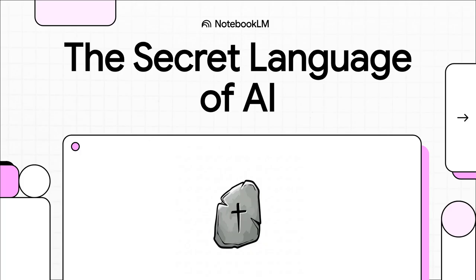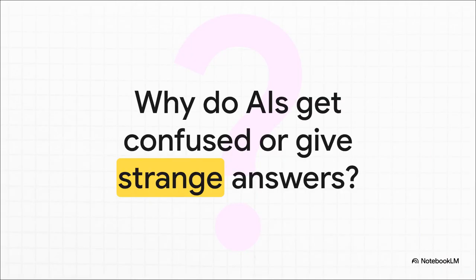Let's dive in. We have all been there, right? You ask a totally simple question, and the AI just goes completely off the rails. It gets confused, or it gives you a response that's, well, just plain weird. It feels totally random, but here's the thing, it's not. It's often because we're not speaking its native language, and that's exactly the problem we're going to solve today.